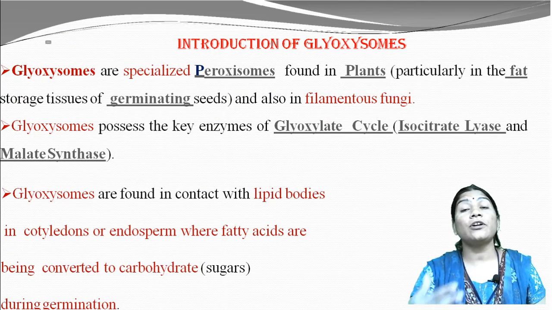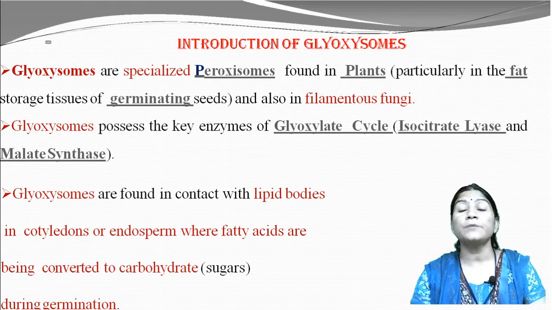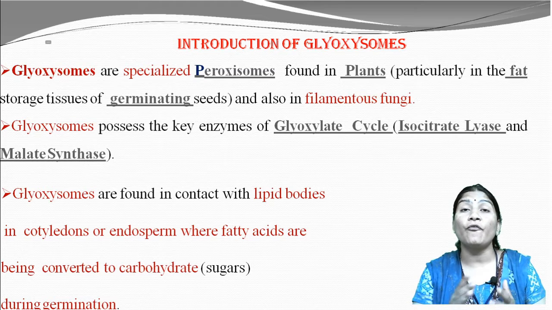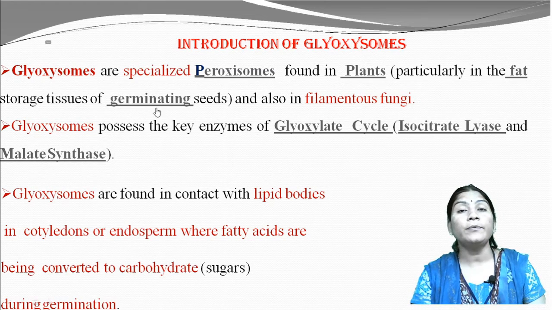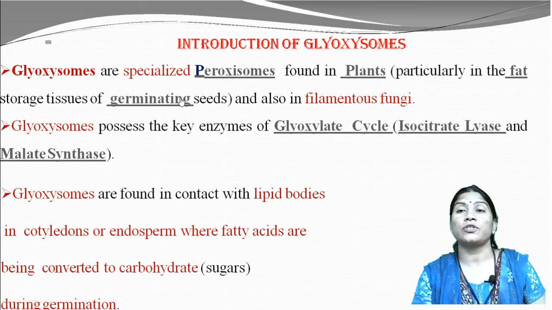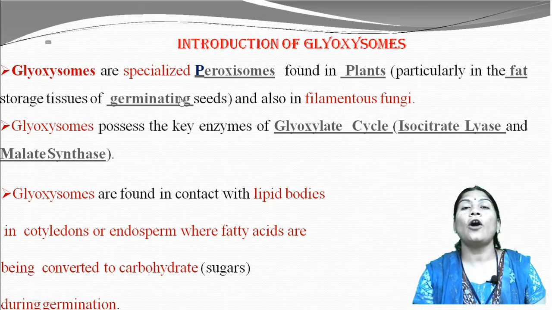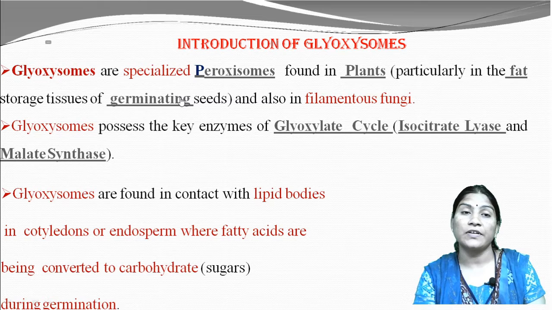Next, introduction of glyoxysomes. Glyoxysomes are specialized peroxisomes which are found in plants, particularly in the fat storage tissues of germinating seeds, and are also present in filamentous fungi.